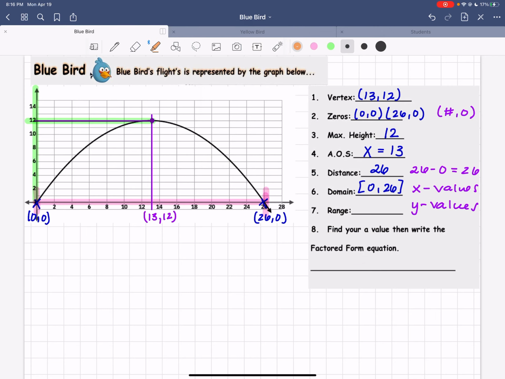Going up and down, we can see that the graph starts at 0, but then works all the way up and stops at 12. So again, brackets 0, and then it goes all the way up to 12. And that is your domain and range. Super easy because we're given the graph.